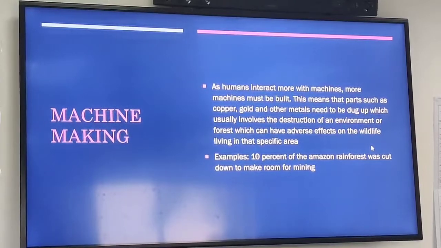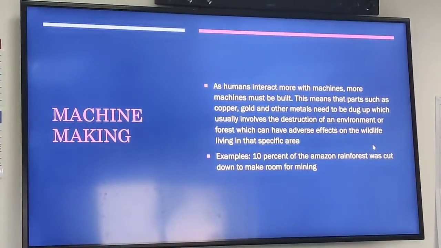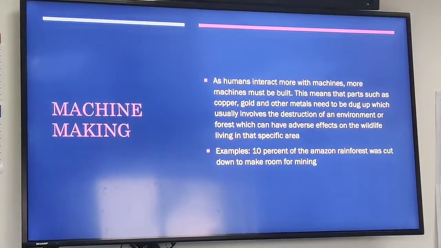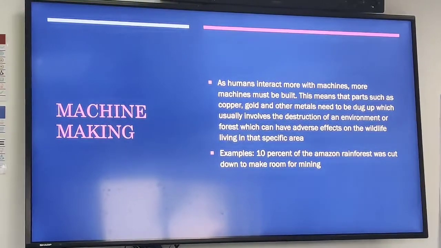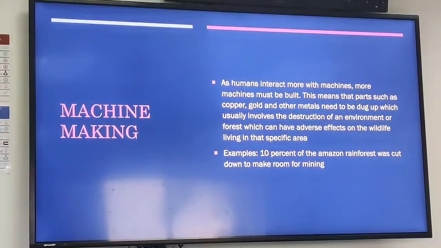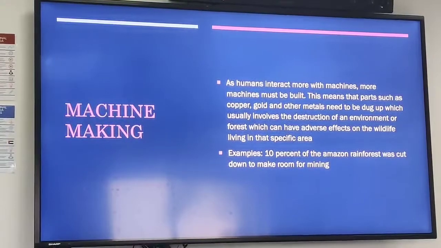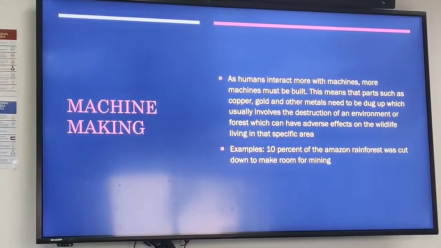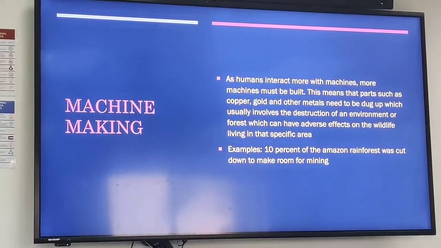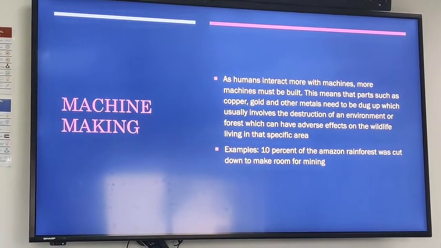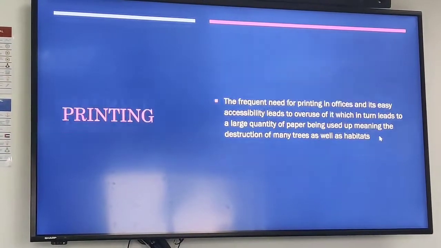Machine making. As humans interact more with machines, more machines have to be built. This means that parts such as copper, gold, and other metals need to be dug up, which usually involves the destruction of the environment or forest, which can have adverse effects on the wildlife living in that specified area. For example, 10% of the Amazon rainforest was cut down to make room for mining.